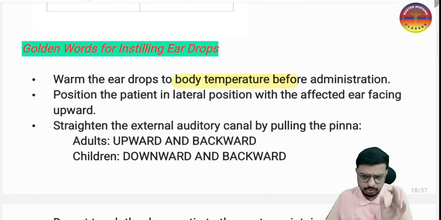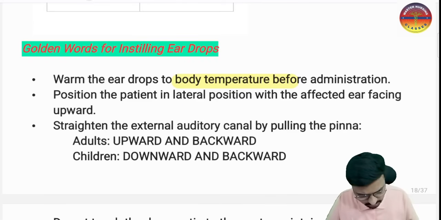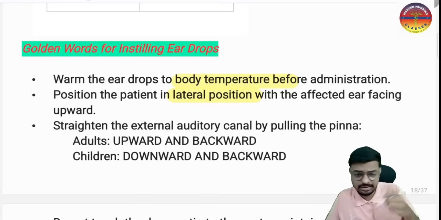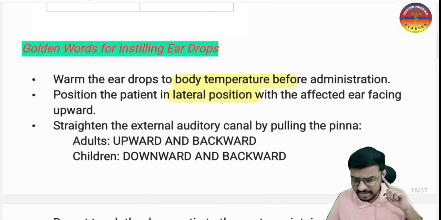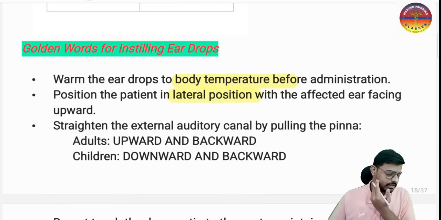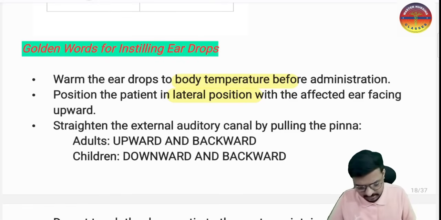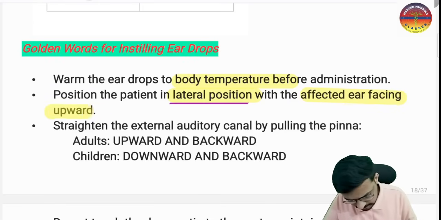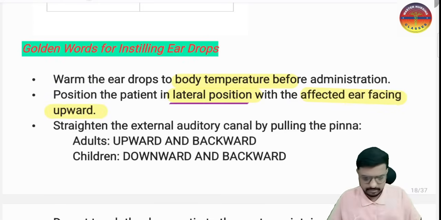Second is the position of the patient. We are giving the lateral position. Whether right lateral or left lateral depends on which ear has the defect. If the right ear has the defect, the right ear should be facing upward, and if the left ear has the defect, the left should be facing upward. That is the lateral position with the affected ear facing upward. This is a very important thing, remember.